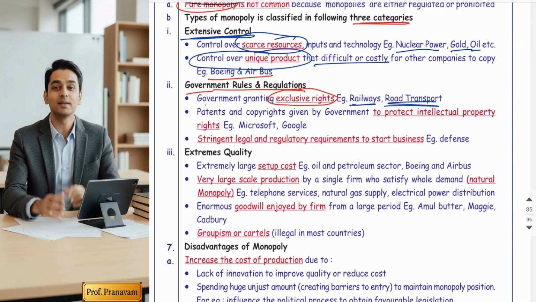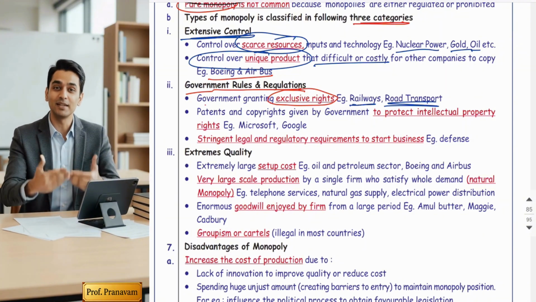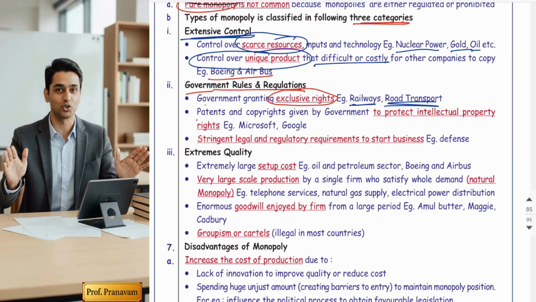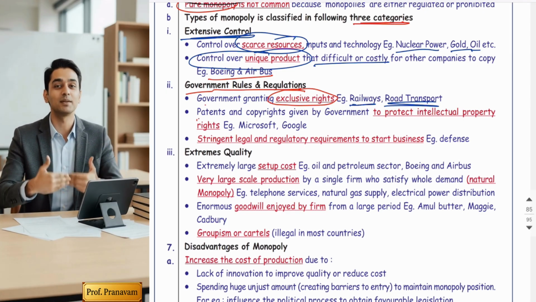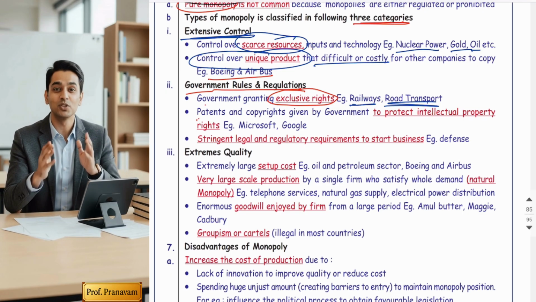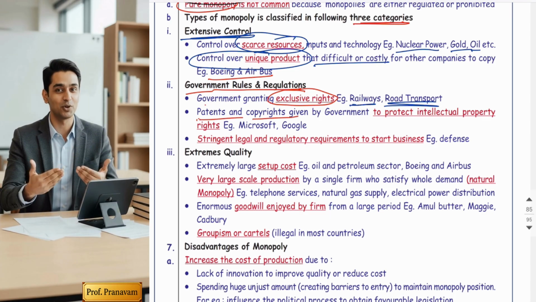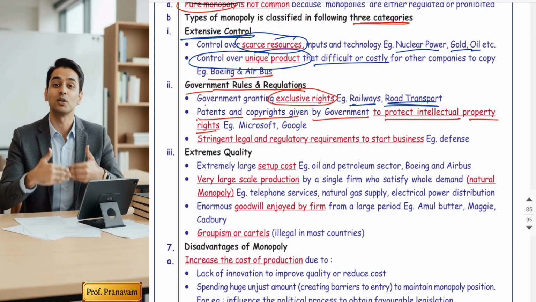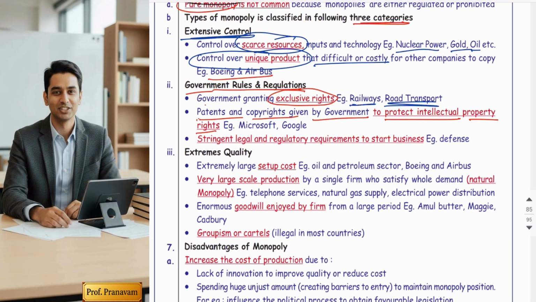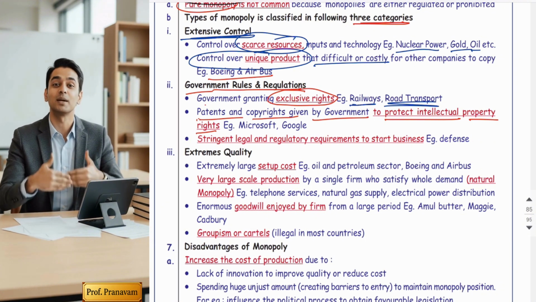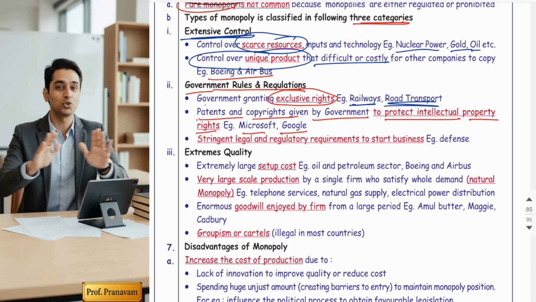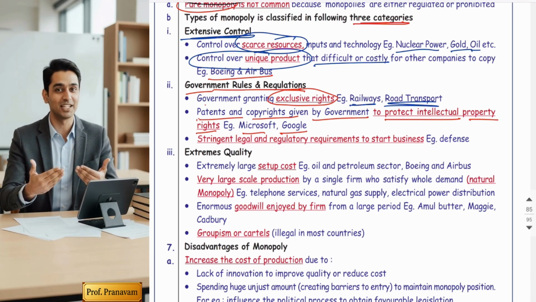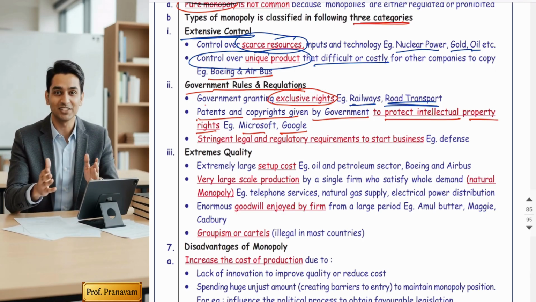Okay. Another one is legal monopoly. Legal monopoly means in India, due to some legal rules, some people, some businesses are enjoying monopoly. That is called legal monopoly. Patents and copyrights are given by the government to protect intellectual property rights. Now, patents and copyrights are protected, like Microsoft and Google are enjoying. Microsoft made Windows. That formula remains with Microsoft. No one else can produce that.